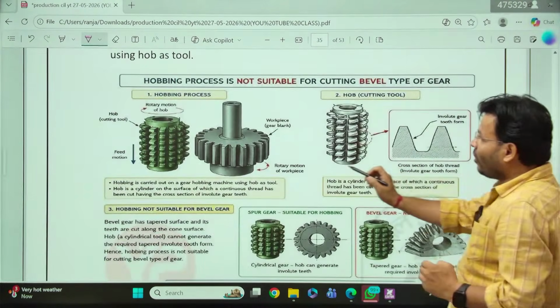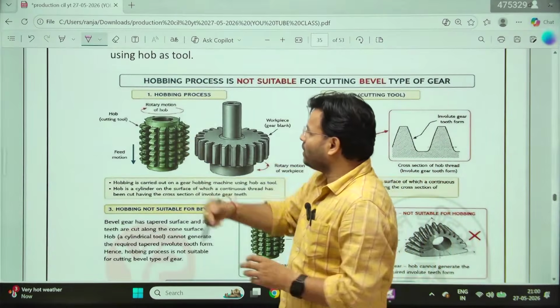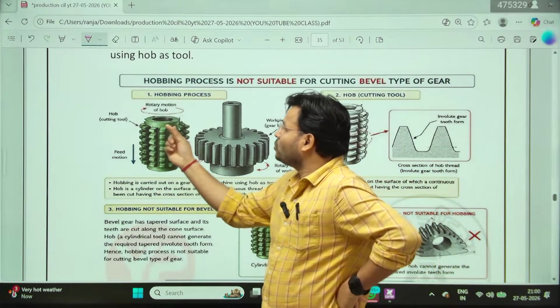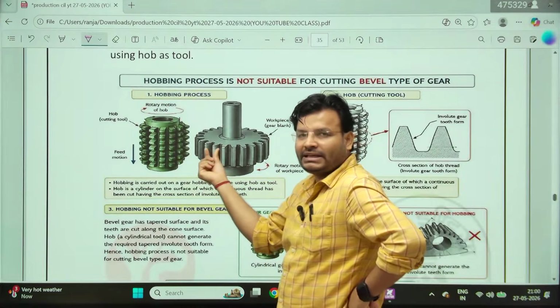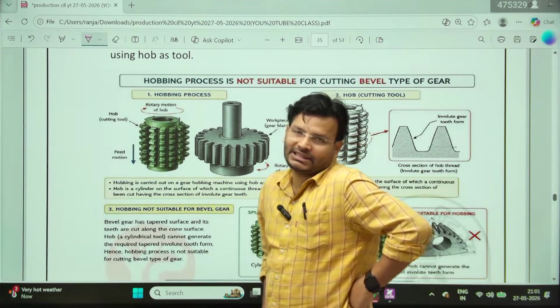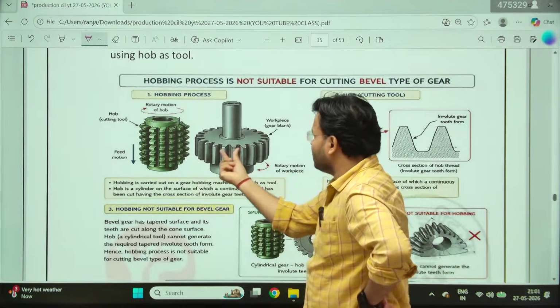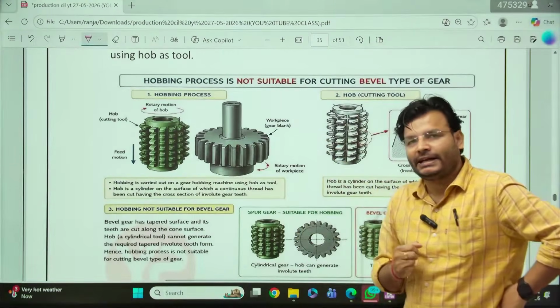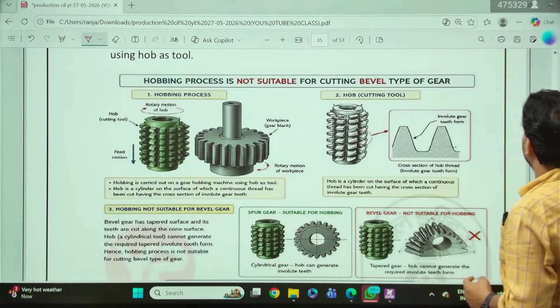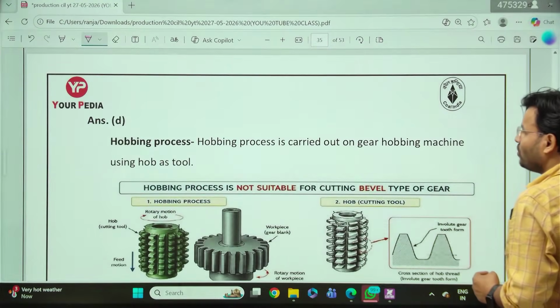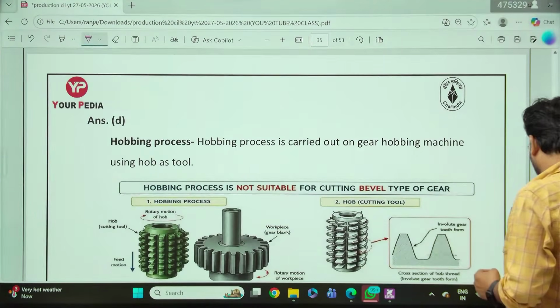See, this is your hobbing tool. It will rotate, come in contact and cut the gear. A gear like this will be cut and come out, right? Now in this question the answer will be the bevel gear. Hobbing is not suitable for the bevel gear.